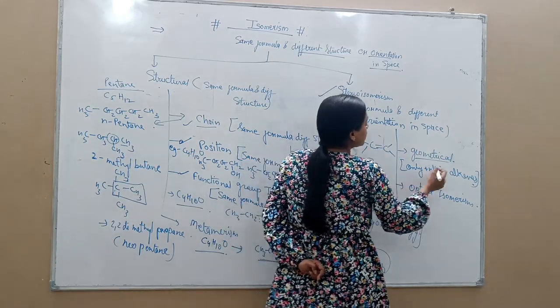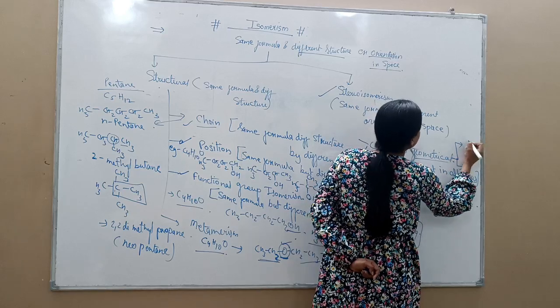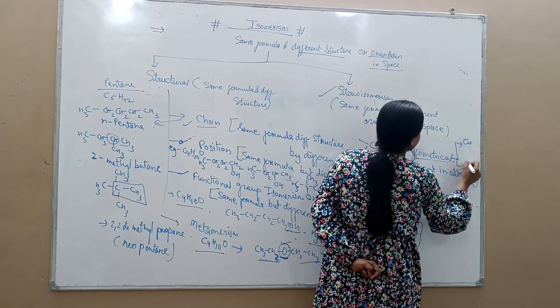Geometrical isomers can be further divided into 2 parts, cis and trans.